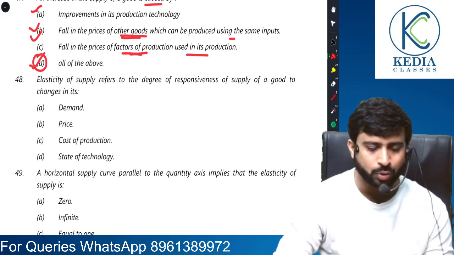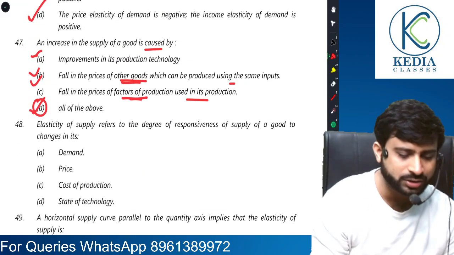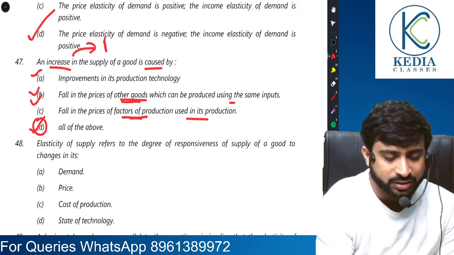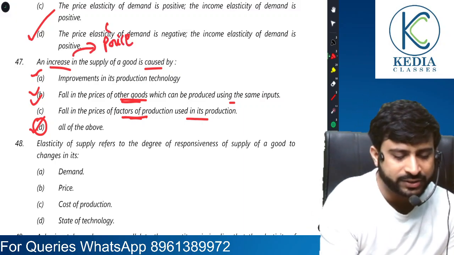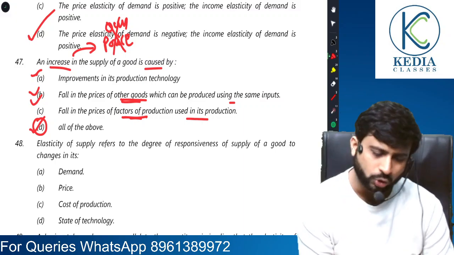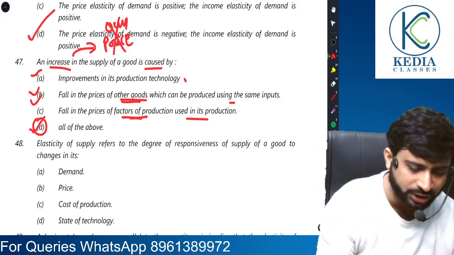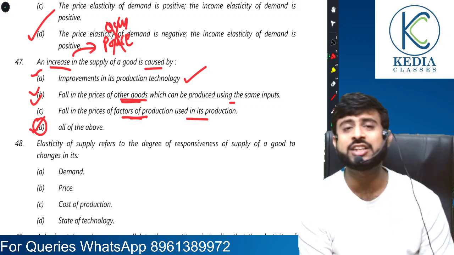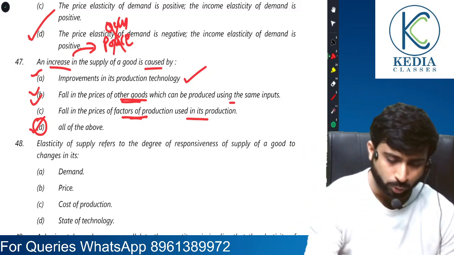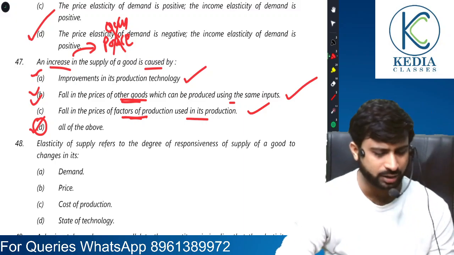Right? Sir, how? I will repeat it. Because see, it is an increase in supply. It should be because of factors other than own price. Own price should not be considered in this regard. So yes, if technology is improved, capacity to supply will rise. If there is a fall in price of other goods, then we will stick to this commodity, so more supply. So it's correct, na?